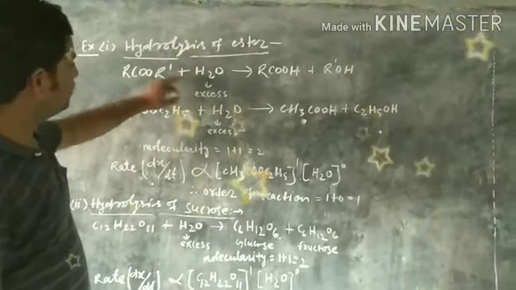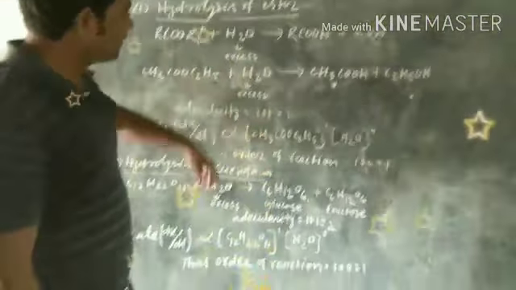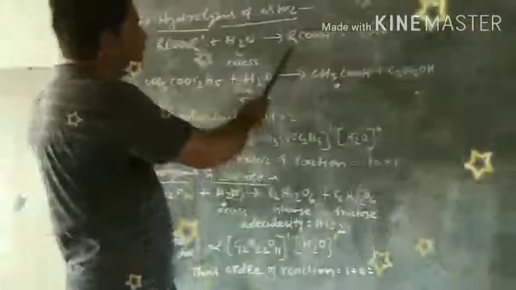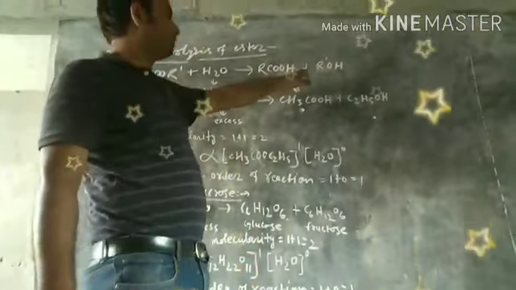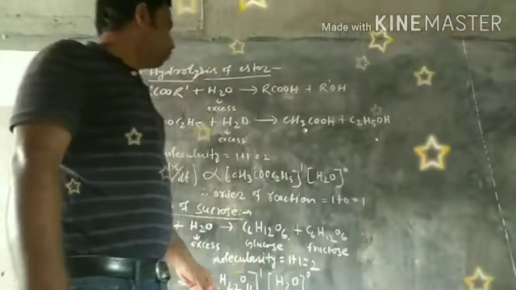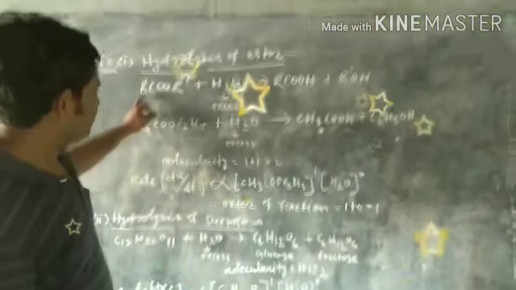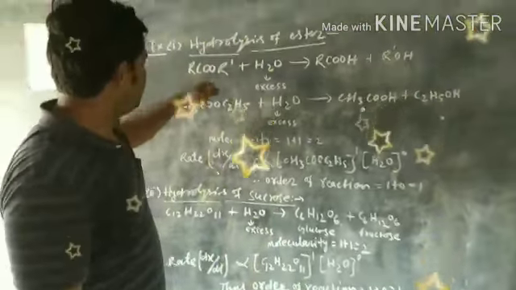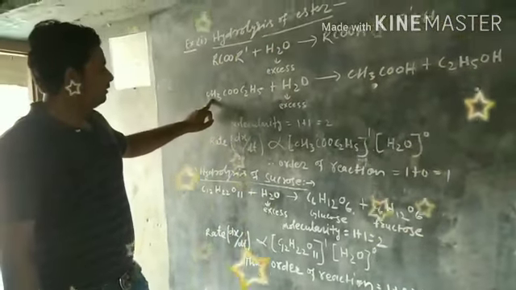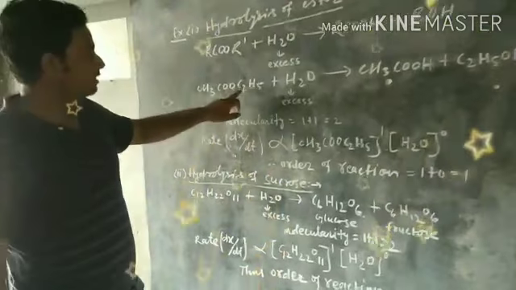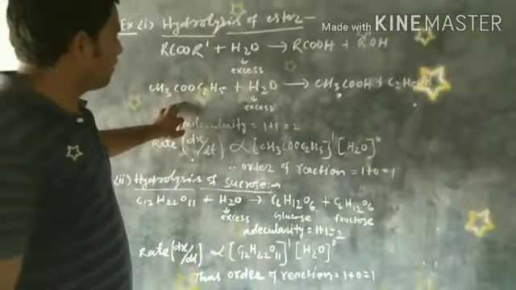Now some examples of pseudo first order reaction. When an ester is dissolved in a large excess amount of water, it breaks into RCOOH plus R dash OH, where R is an alkyl group. When R is taken as CH3 and R dash as C2H5, this formula is formed.